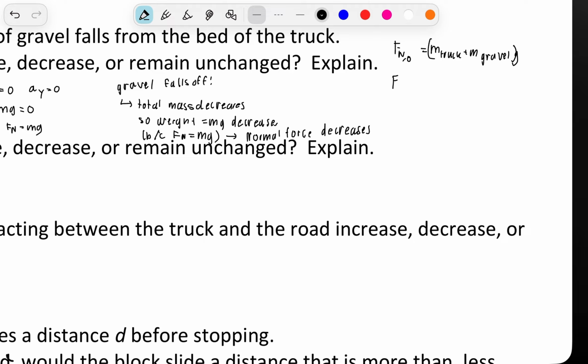But then after, it's equal to the mass of the truck times g. M after is going to be less than the mass before. Therefore, Fn after is going to be less than Fn before.